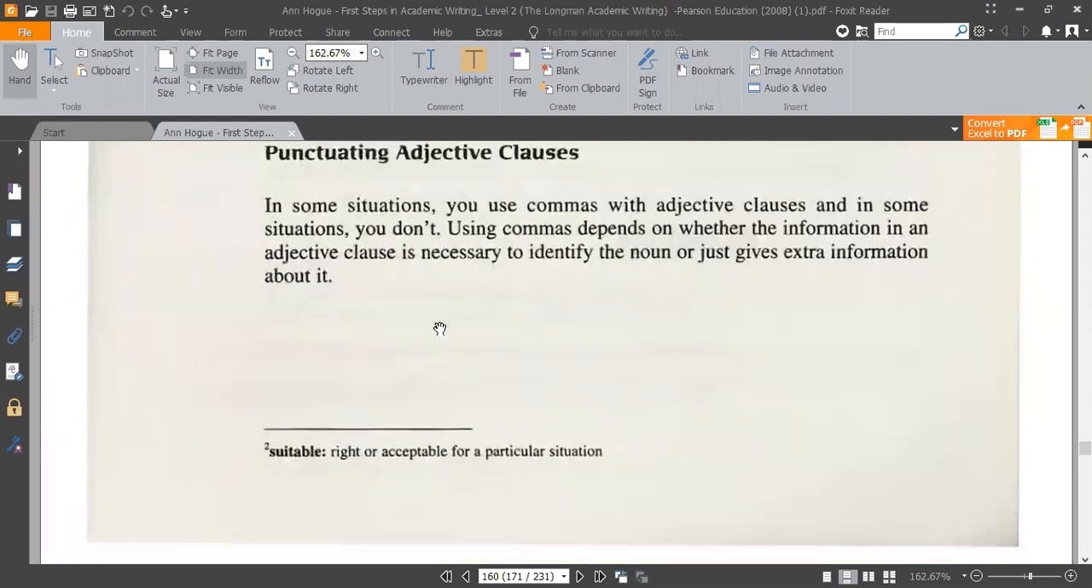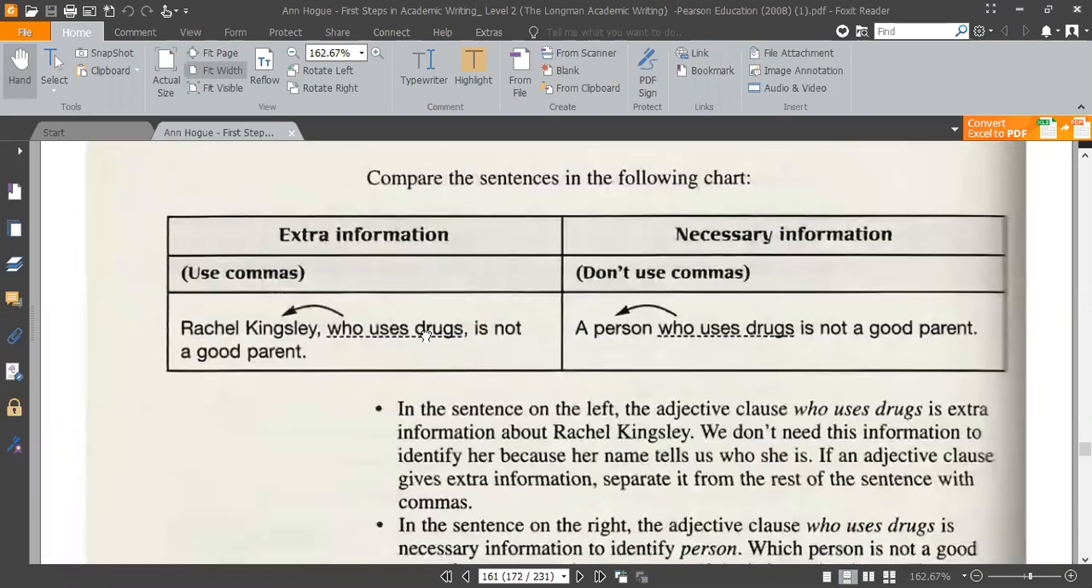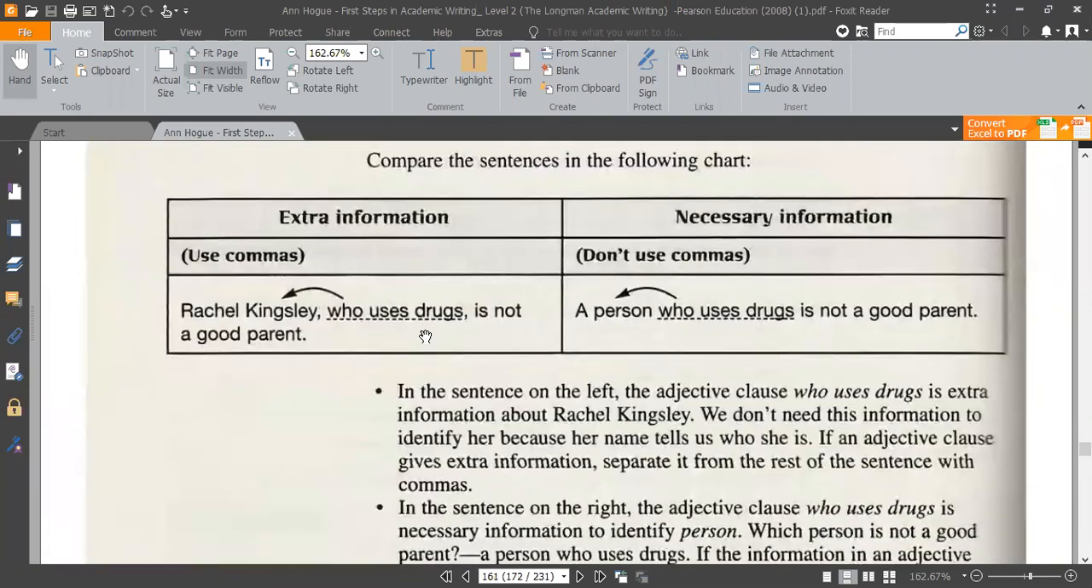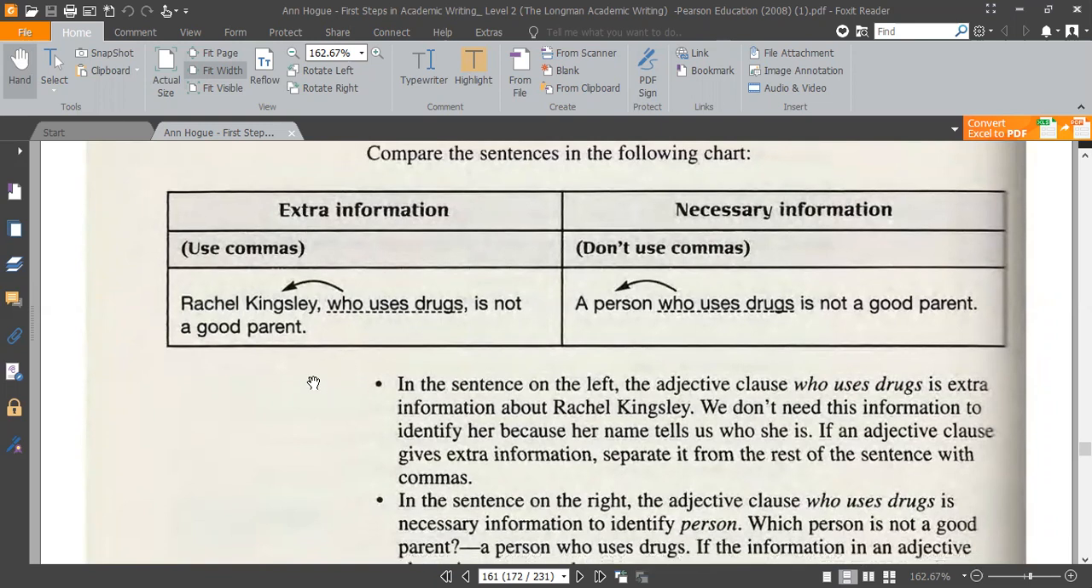In one sentence we have brought a comma, and in the other we have not brought a comma. Can you read the sentence on the left, Michelle? Rachel Kingsley, who uses drugs, is not a good parent.